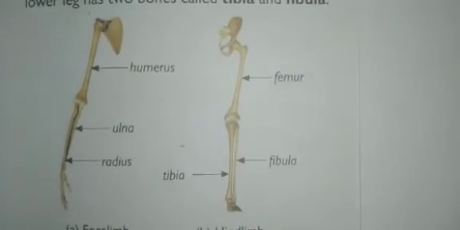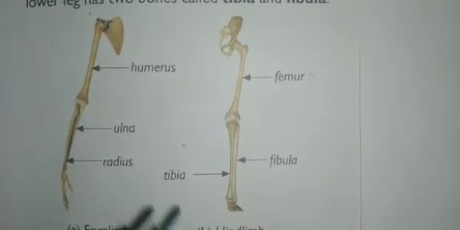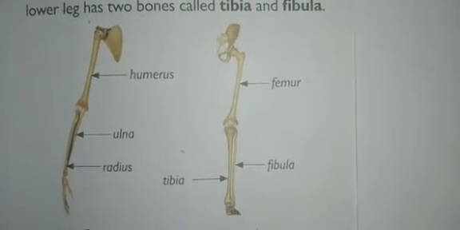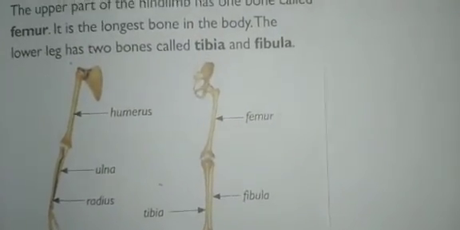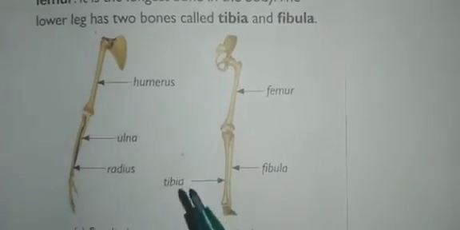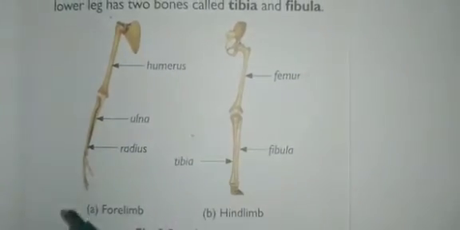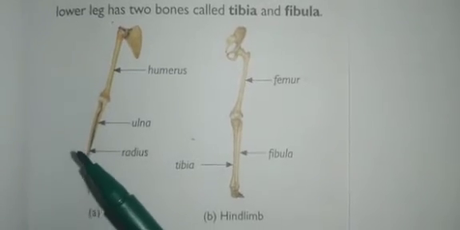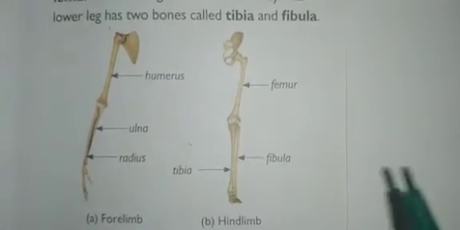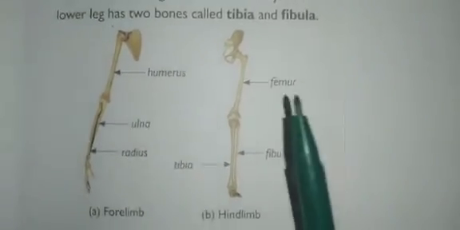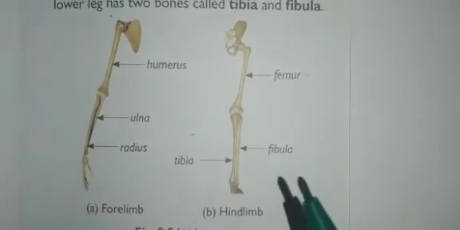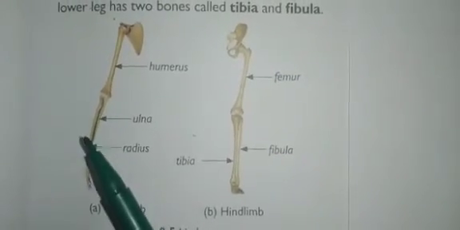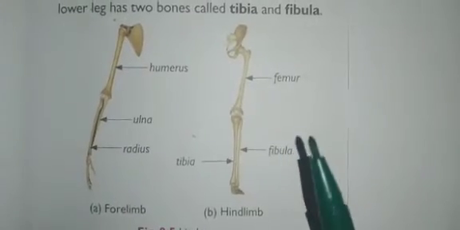Next one is limbs. So there are two pairs of limbs in our body. One is the arms. The arms are called forelimbs. Okay, if you call this forelimbs, that is called arm limbs. And the legs are called hind limbs. Okay, fore means hand, hind means legs.